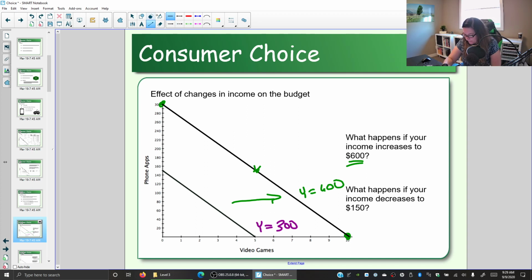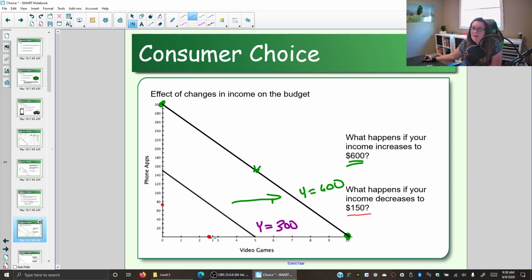What if the income we have is 150? So if all we have is 150 to spend on video games and phone apps, and we spent all the money on video games, how many video games could you get? Well, it's 60 a piece. Okay. What is that number? Well, that number is 2.5. And if we spent all of our money on phone apps, we could get 75 phone apps.